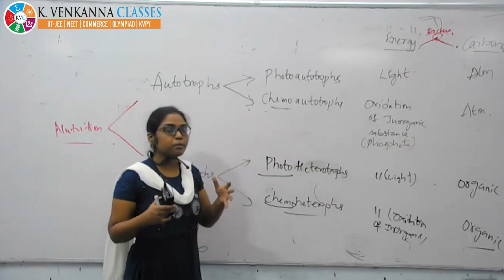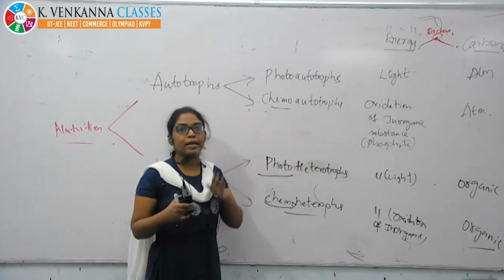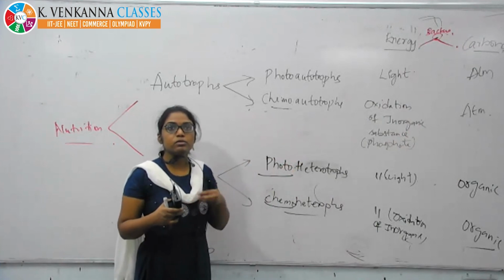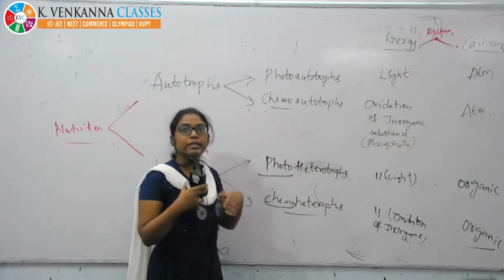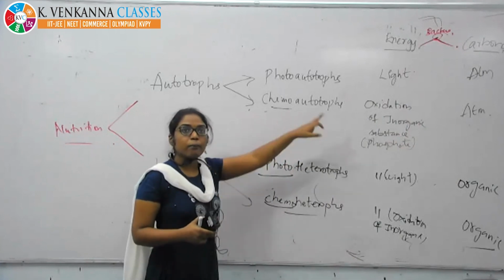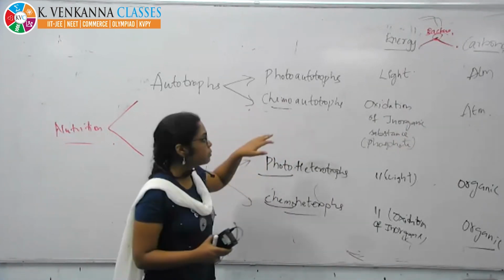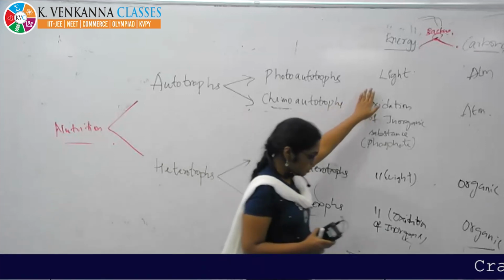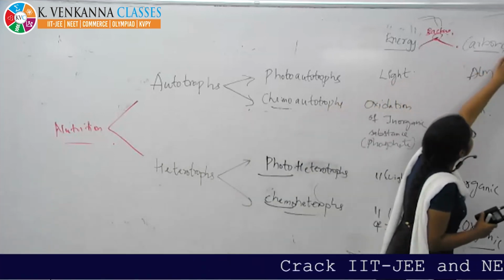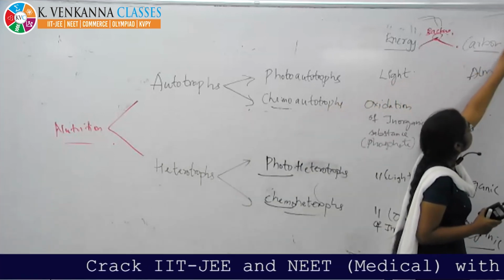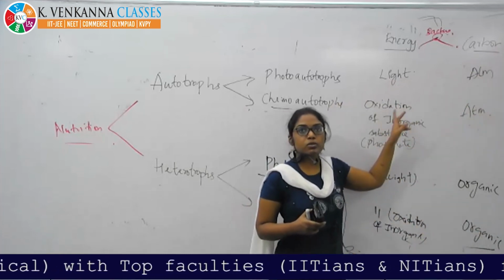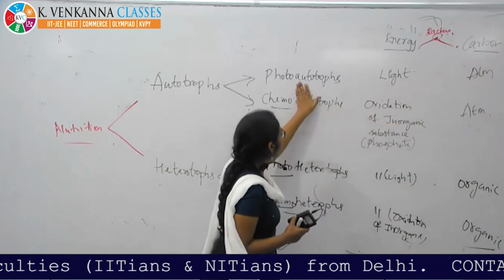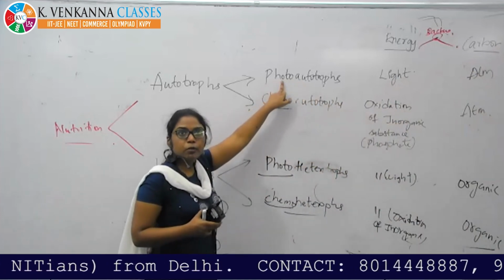Plants also want light energy, like we also depend on food for energy. Next, the carbon source is carbon dioxide. Photo means light.